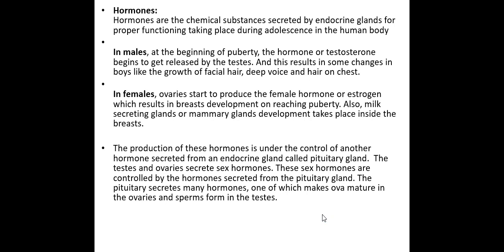There are hormones which we also have to understand. Hormones are chemical substances secreted by endocrine glands. There are glands in our human body called endocrine glands, and these glands secrete the hormones, and these hormones take effect during adolescence in the human body for proper functioning.